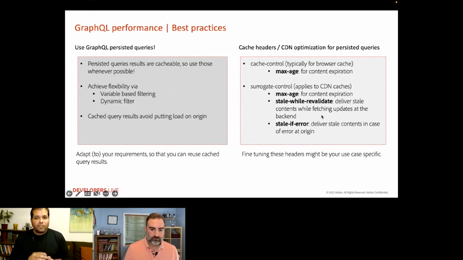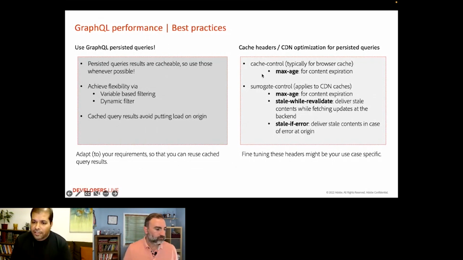Now we come again to our favorite, persisted queries. What makes persisted queries so appealing is their ability to be cacheable. Therefore, prioritize their use whenever possible. When combined with variable-based filtering, these are quite powerful. Being cached, the results are delivered fast to your clients, and thus you also avoid putting extra load on a region. Combined with a caching strategy, persisted queries can better suit your use cases.